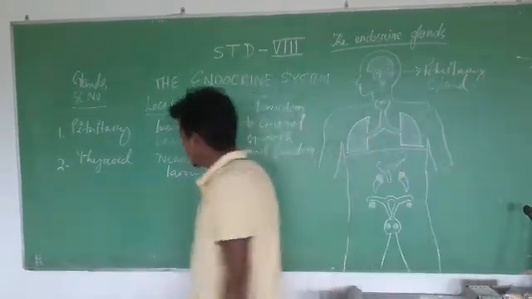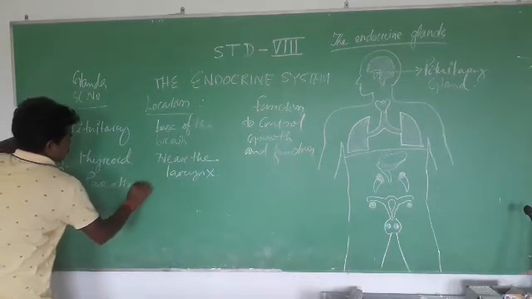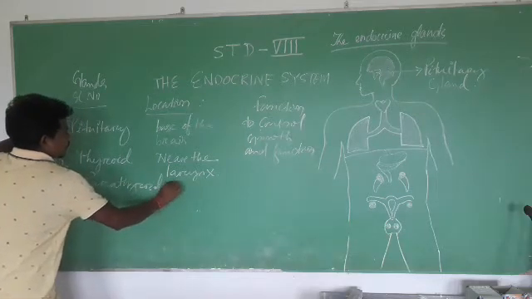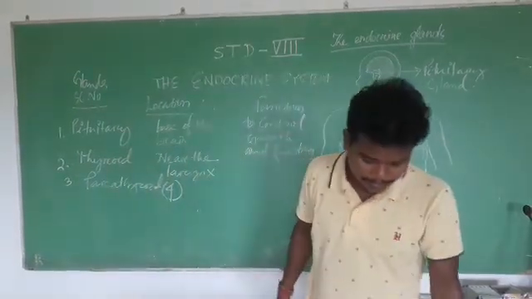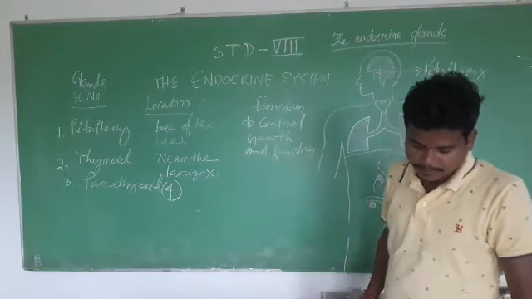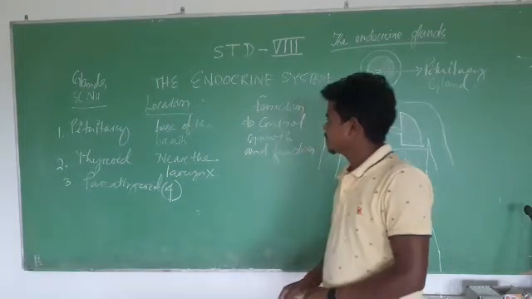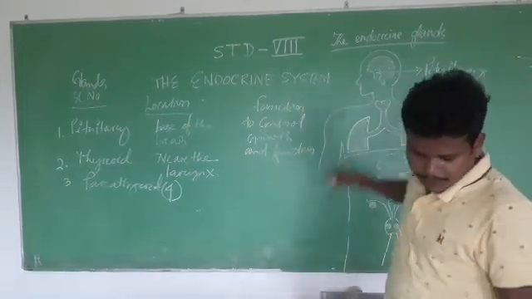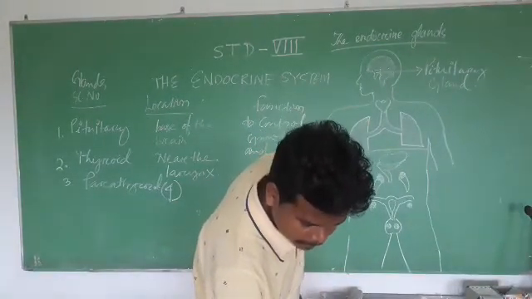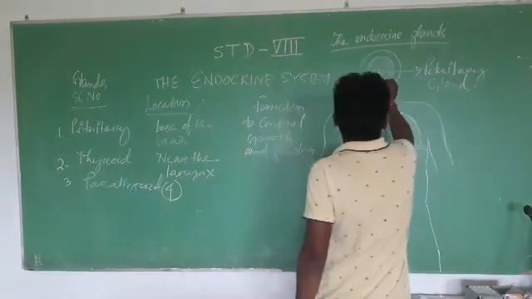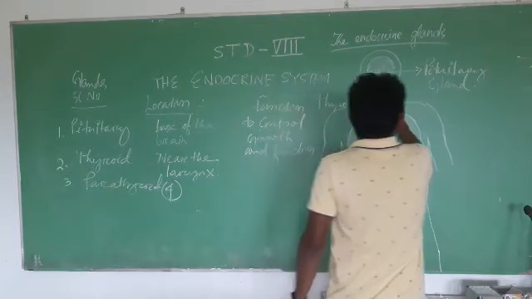Next one is called the parathyroid glands. There are 4 parathyroid glands in our body, or we say 2 pairs, and they are located behind the thyroid. Here we can see this is the thyroid gland and here is the parathyroid.